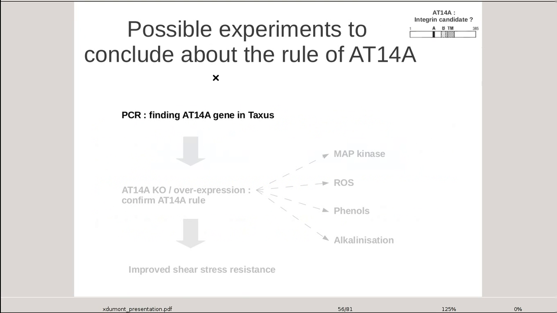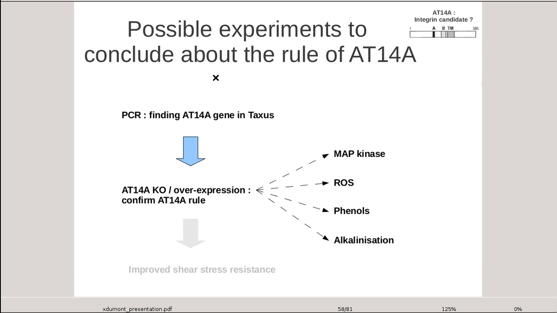Therefore, I suggest the following experiments. First, make a degenerate PCR. The AT14A gene is sequenced, so we can use fragments of AT14A as primers for a PCR. Then, by hybridization, search for an equivalent in Taxus. If found, make both a knockout and an overexpression and see the effects on ROS, phenols, alkalinization, and MAP kinase. We could expect knockout to give a phenotype comparable to absence of stress, and overexpression to be comparable to high level of stress. Such results would lead us to conclude that AT14A is the integrin-like protein mediating stress response in plants.